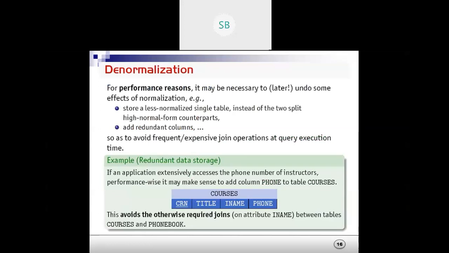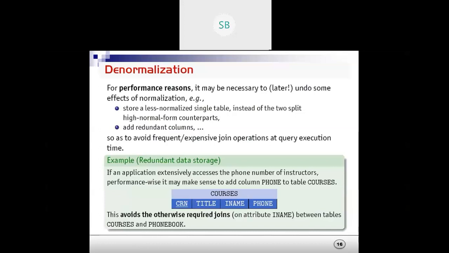Just now, let's see an example. Suppose we have a courses table, with course number as the primary key, title, course name, and the instructor name. Sometimes it may be necessary to introduce the instructor's phone number in the course table also, so that you can communicate with them, like your mentor's number, so that if you have any confusion you can call the mentor properly.